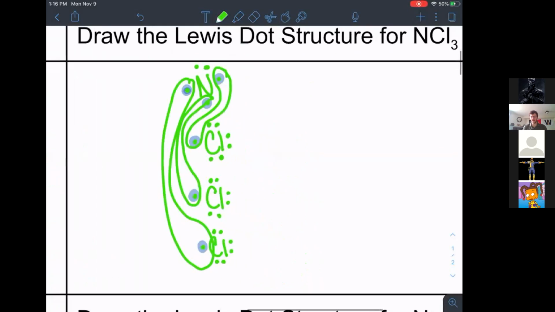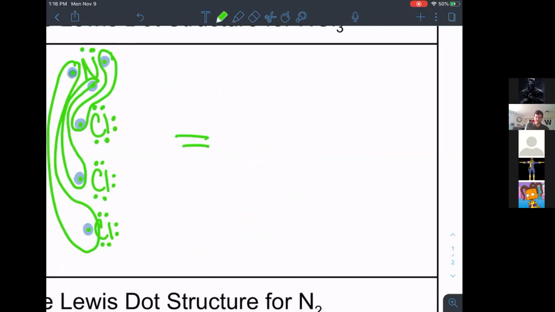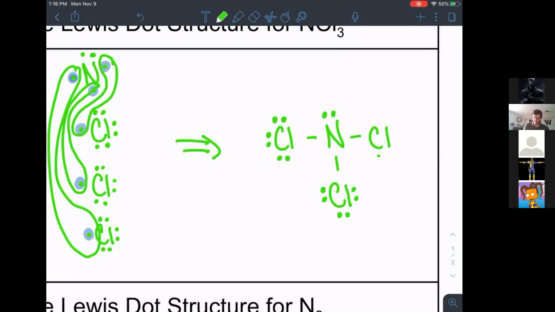All right. So now if I redraw this, I have one nitrogen in the middle. I'm going to have 3 chlorines, one coming out of each side. Am I done? Now put the other bonds. Got to bring the rest of the lone pairs back on. So 2 on nitrogen and 6 on my chlorines. Now am I done?